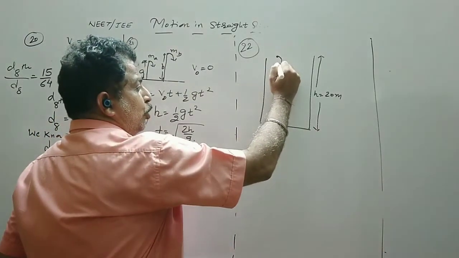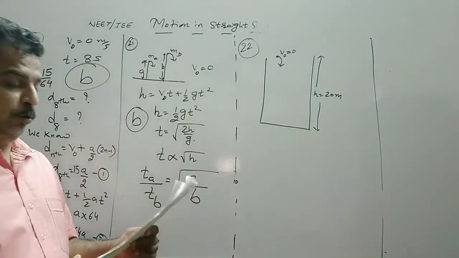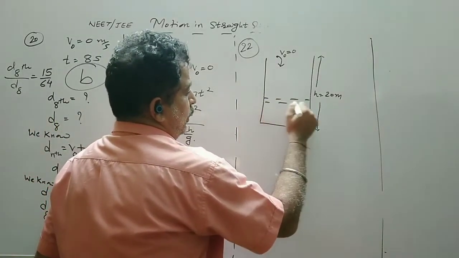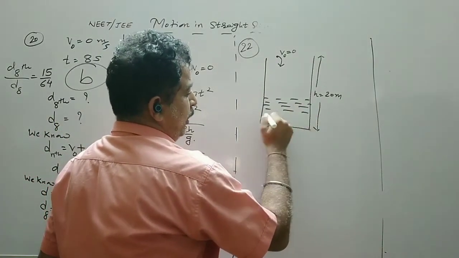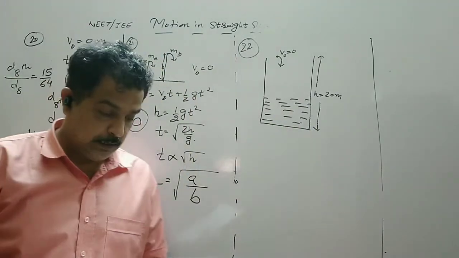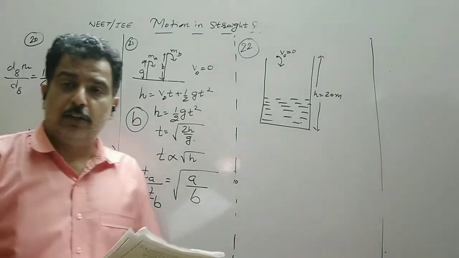A body is being dropped. Clearly its initial velocity should be equal to 0. When this stone falls in a well, you hear a sound. A splash is heard. So find the velocity of the sound.